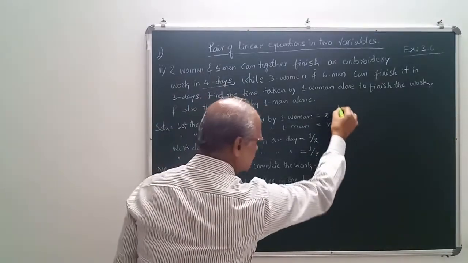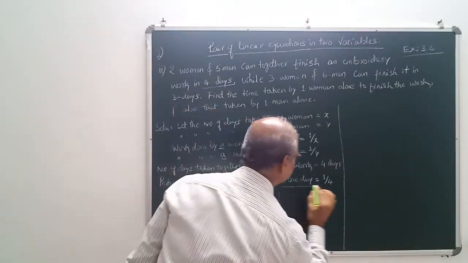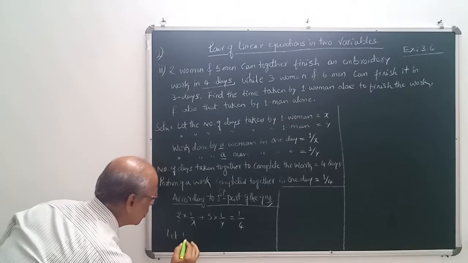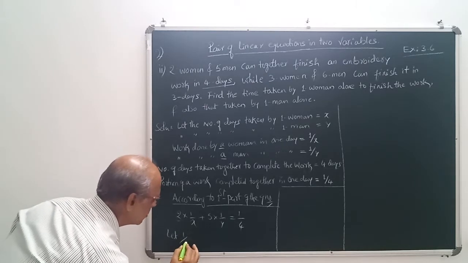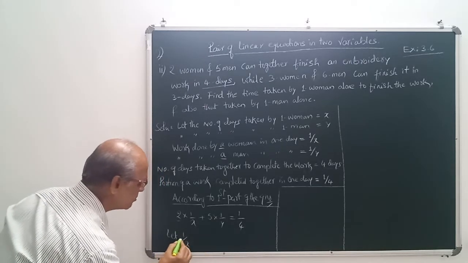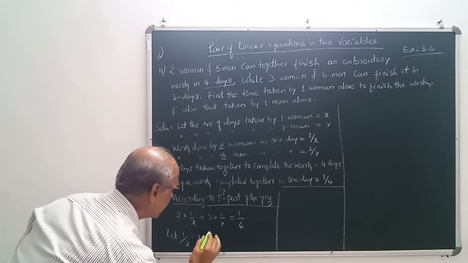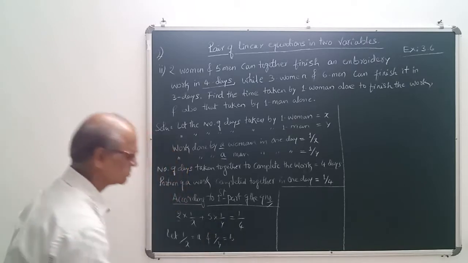Now I'll continue here. What I do here is, as it is also we can continue, but for an easy method, let 1 by x be a and 1 by y be b, right?